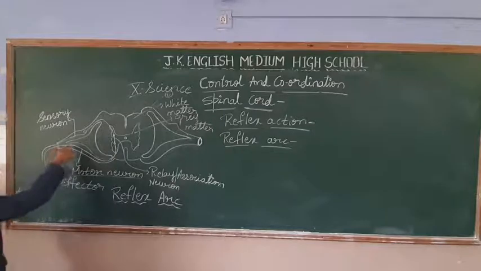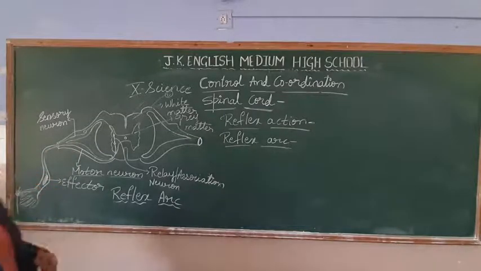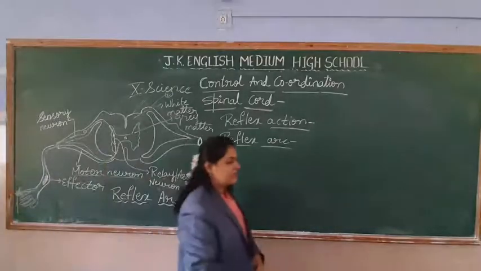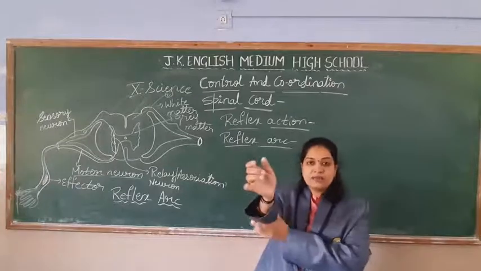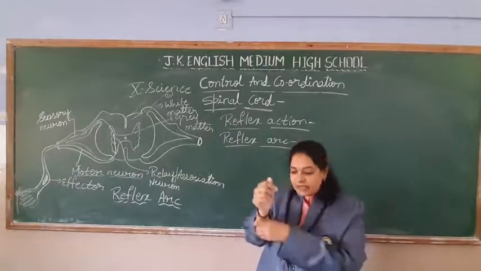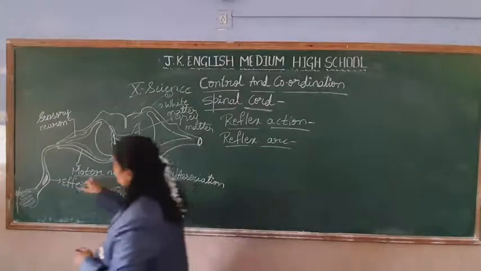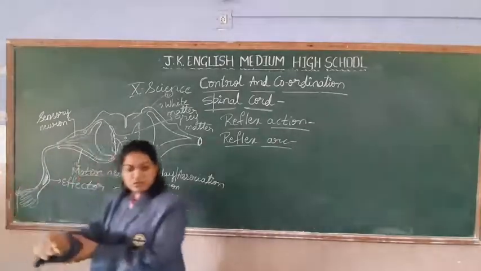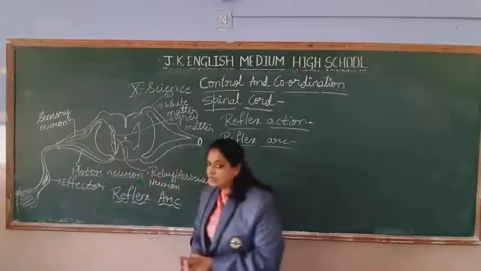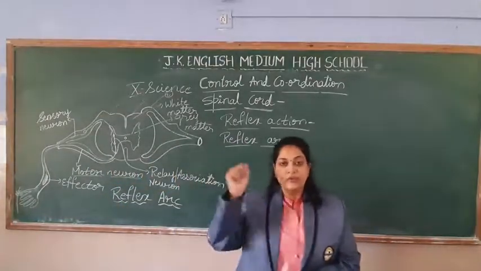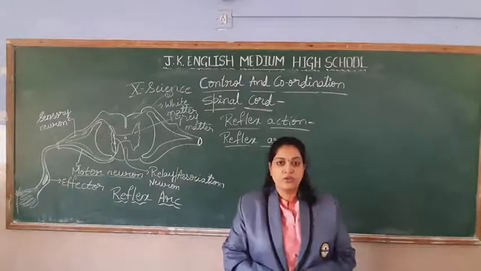Where will it bring it? It will bring it to your hand muscles, because as we discussed in our previous video, you want to withdraw your hand, but only if the hand muscles are functioning, if they are getting the signals, are you able to withdraw your hand, right? So the signals will go to the muscles of the hand. Those are called the effectors. With the help of that, you are able to withdraw your hand, right? So this all happens within a fraction of a second.